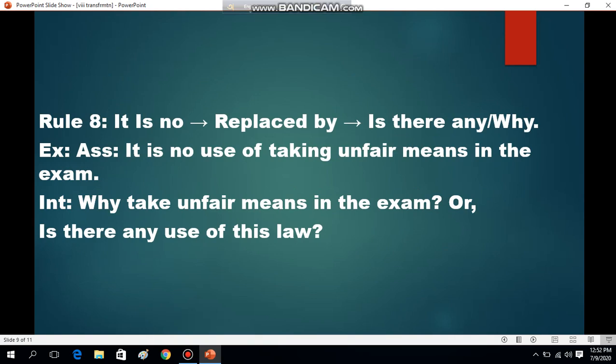Rule 8. If we find it is no, it will be replaced by is there any or why. For example, it is no use of taking unfair means in the exam. So we can change it, taking why or is there any: why take unfair means in the exam, or is there any use of taking unfair means in the exam?